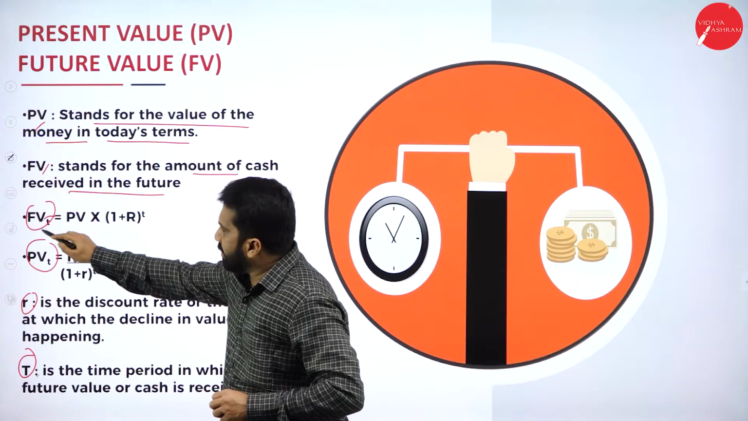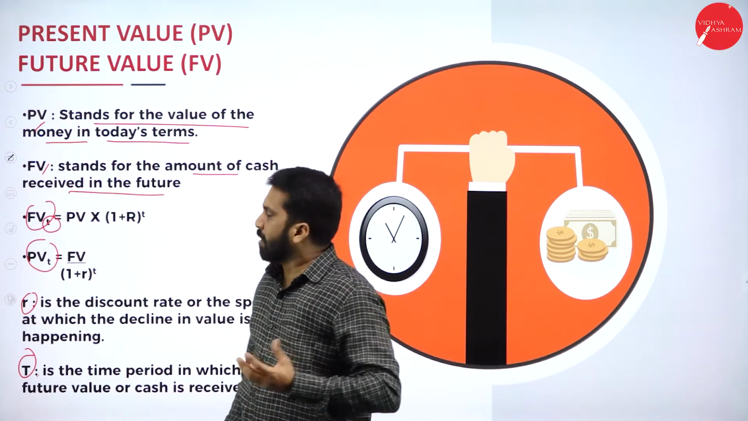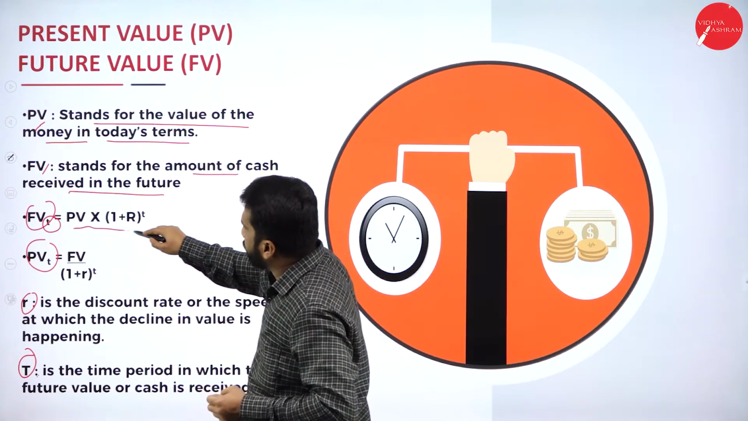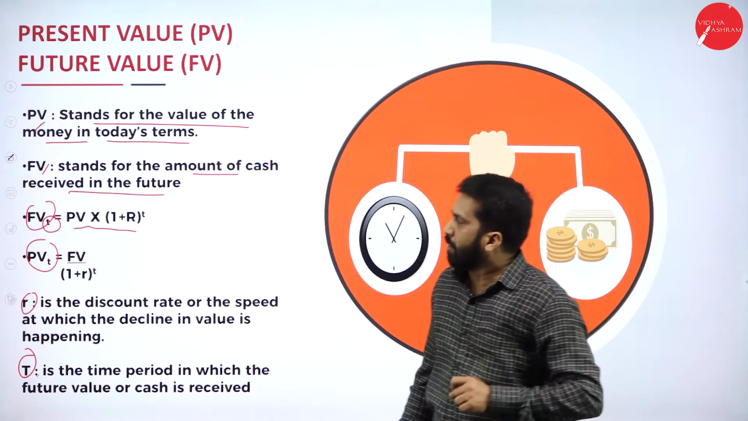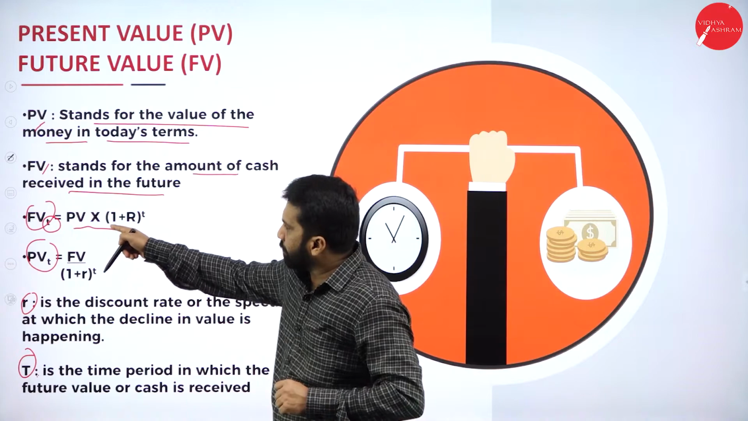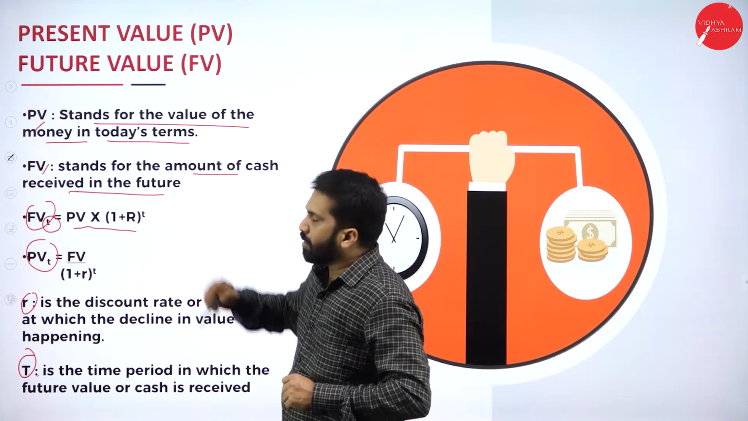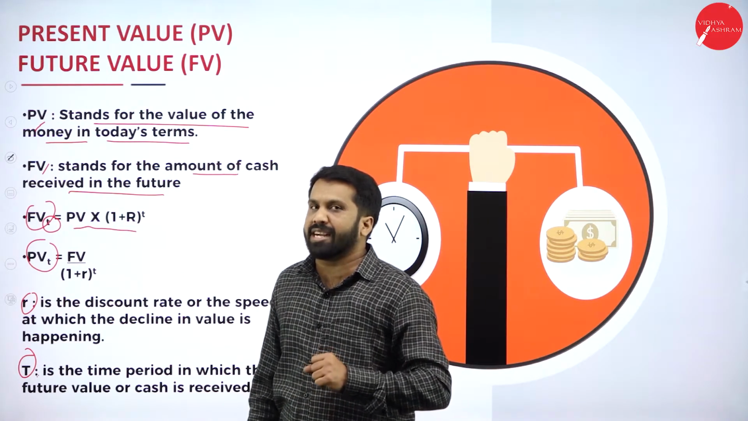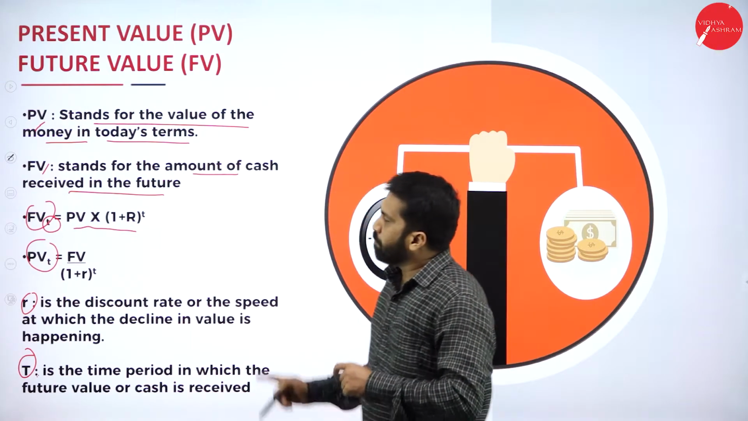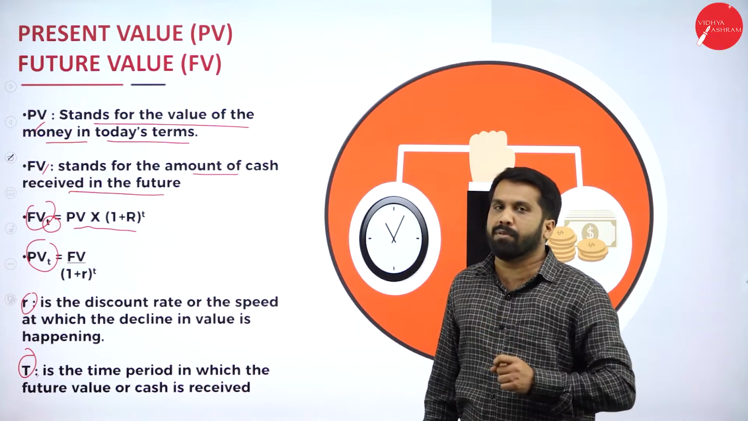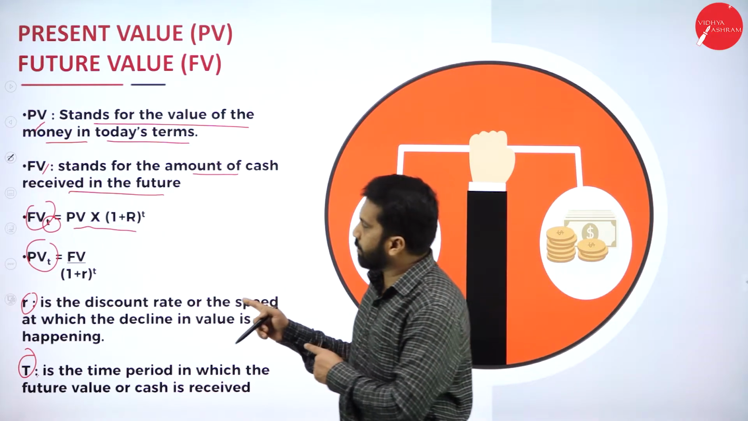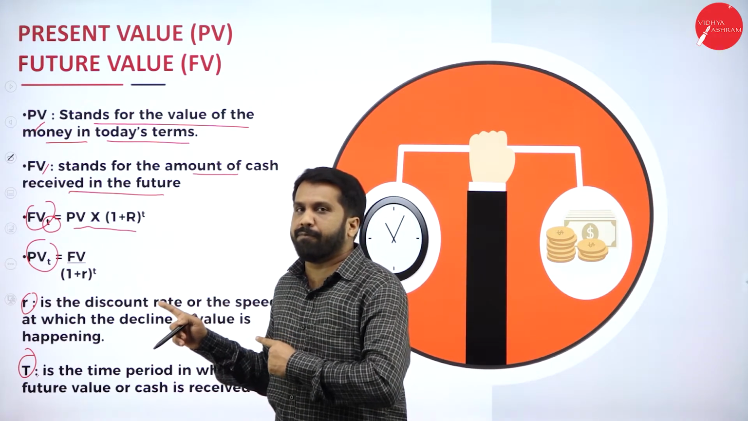Future value, t. T stands for what? Time. So this is the formula for future value. Remember how to calculate future value? Your present value multiplied with 1 plus r to the power of t. T stands for time. Remember, for future value and present value, we have the same formula.